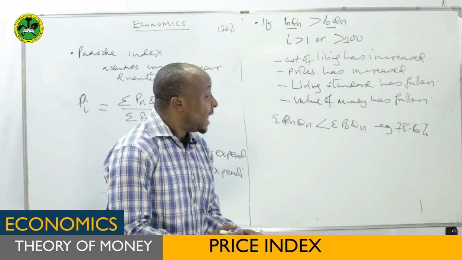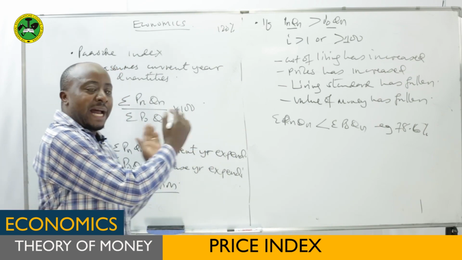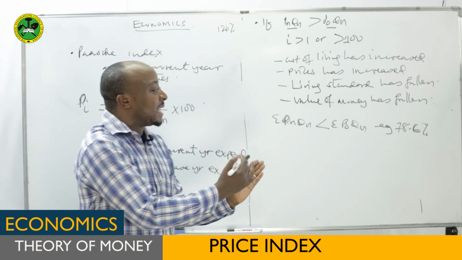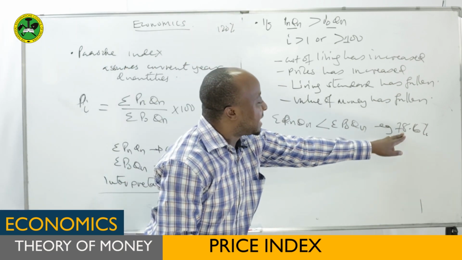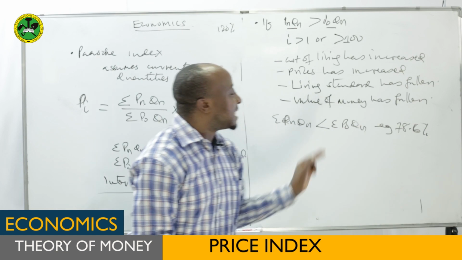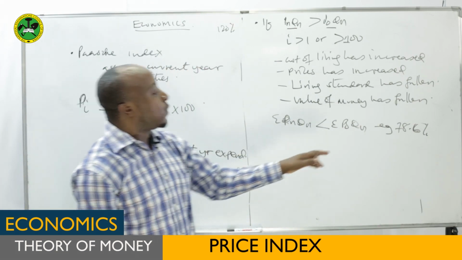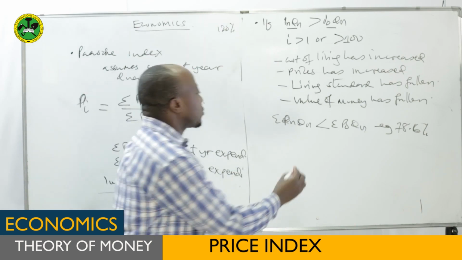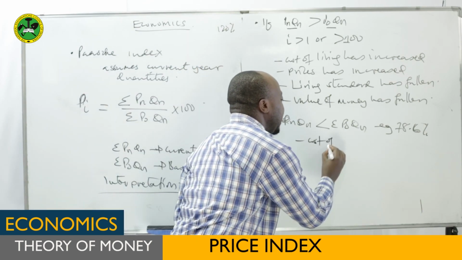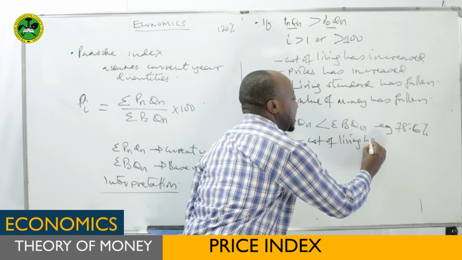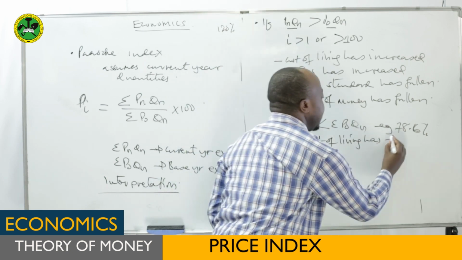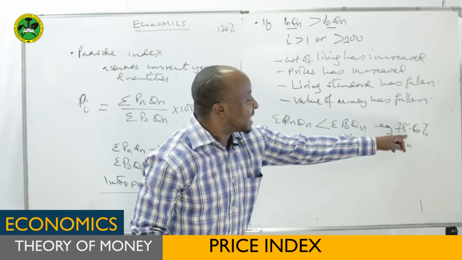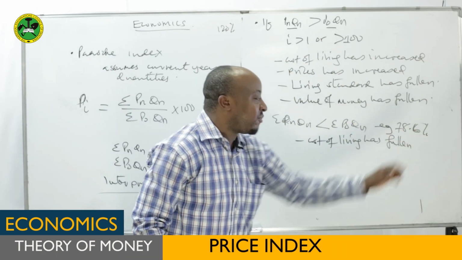It means the cost of living between the current year and the base year has fallen. By how much? This 78.6% is less than 100 by 21.4%. So you can say the cost of living has fallen or decreased by that amount, 21.4%.